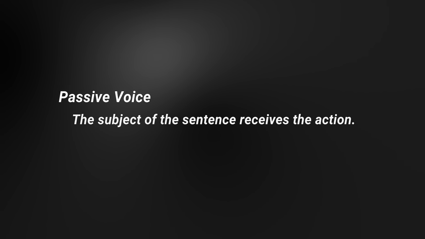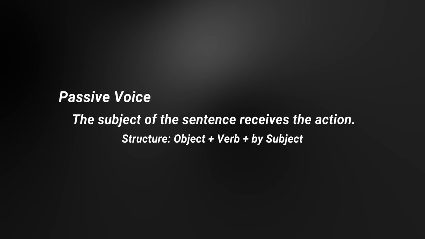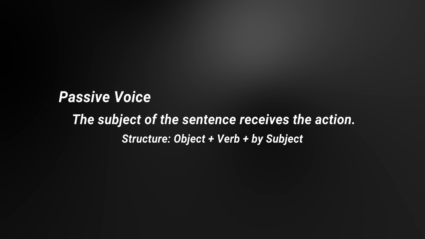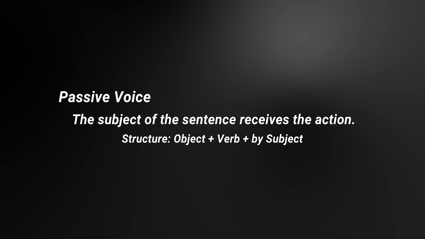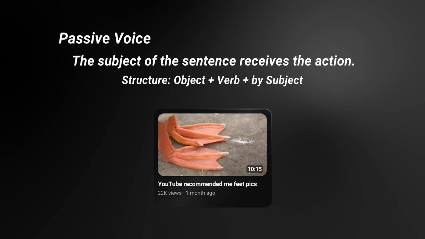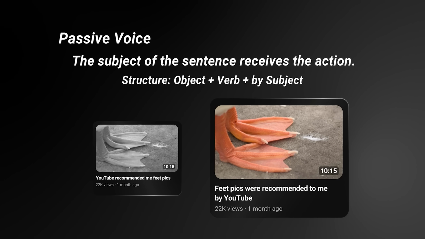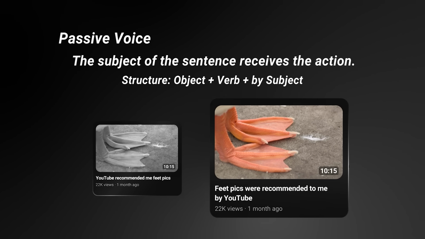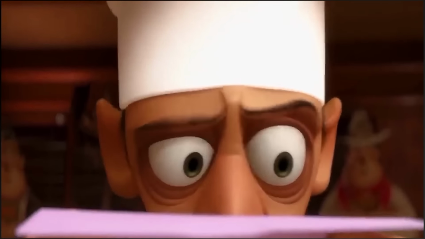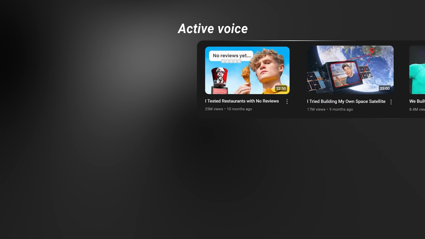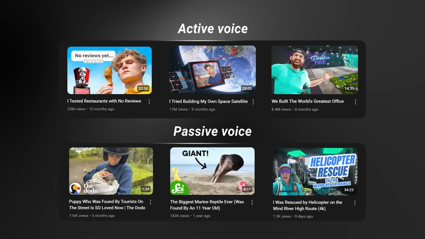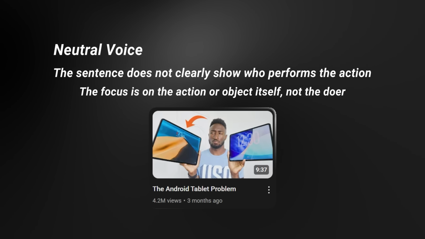Passive voice, on the other hand, flips the structure on its head. So instead of someone did something, it would be something was done by someone. So if active voice is YouTube recommended me feet pics, passive voice would be feet pics were recommended to me by YouTube. We're communicating the same thing, except now it sounds like you're reading a BuzzFeed article. And to really bring home what that looks like, there are some examples on screen you can pause and look over. And lastly, we have neutral, which is any line of text that doesn't have a clear verb or action structure. But does all this even matter?